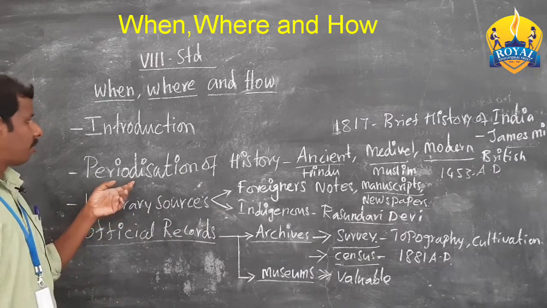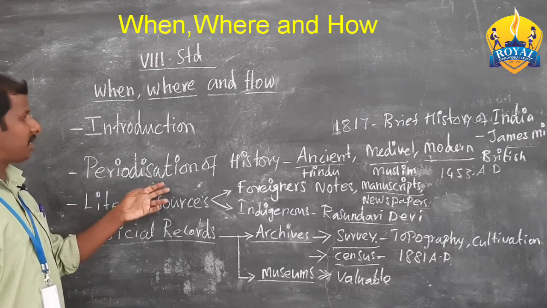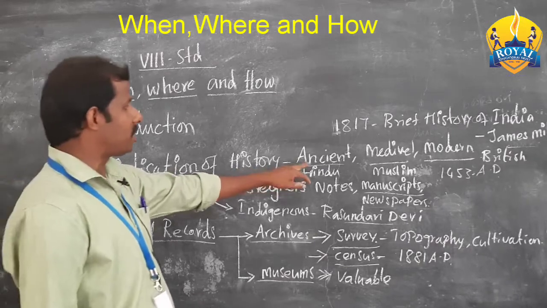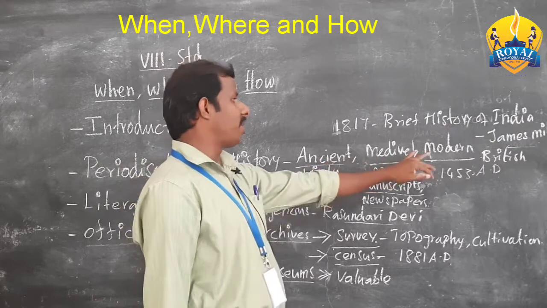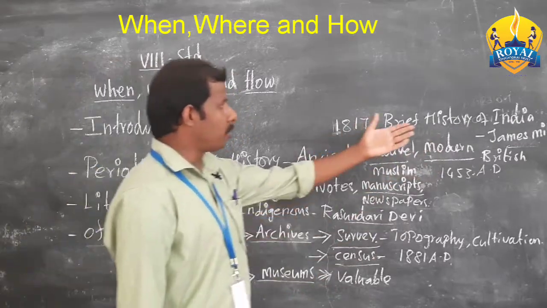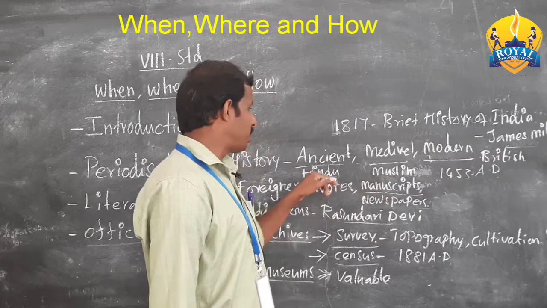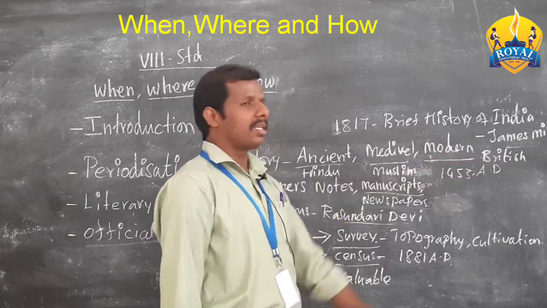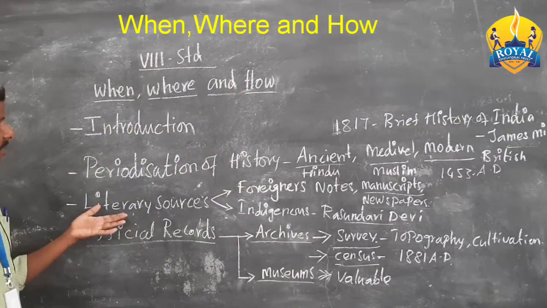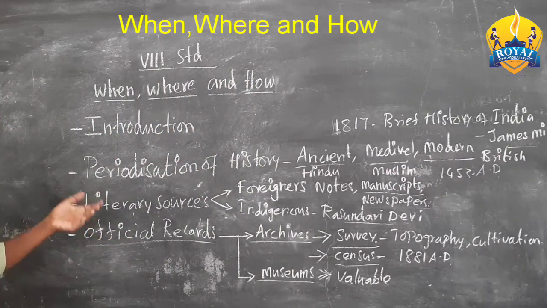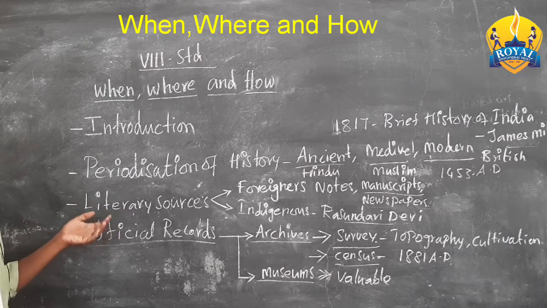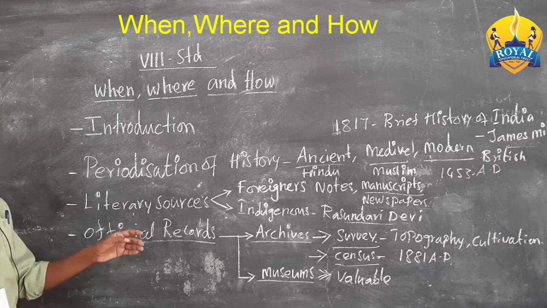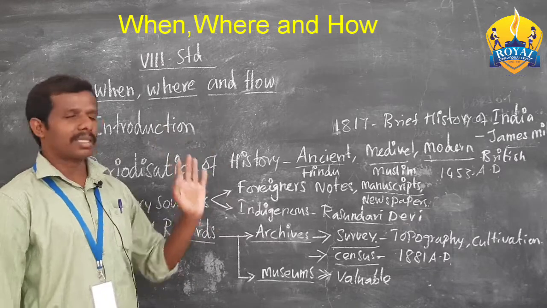Okay, so when studying history we need to analyze the periods of history. The periods of history are classified into three: ancient, medieval and modern. According to James Mill, ancient history is Hindu history, medieval history is Muslim history, and modern history is British history. When studying history we need supportive sources, that is literary sources and official records. I hope you understood the lesson.